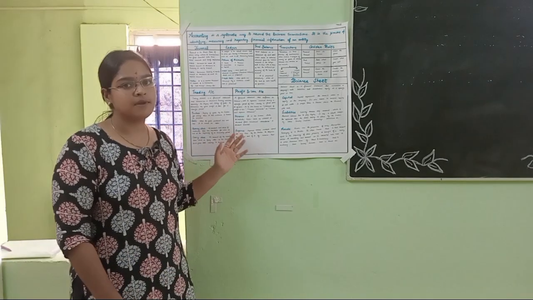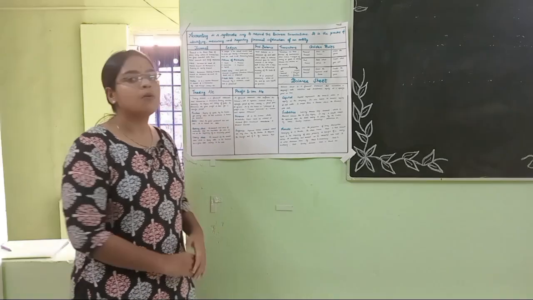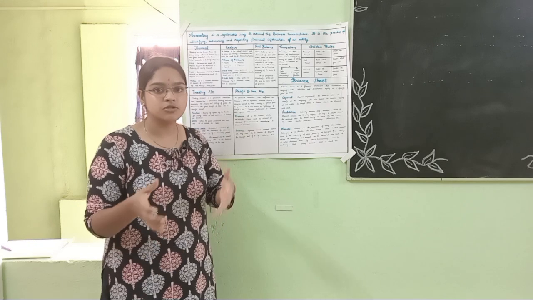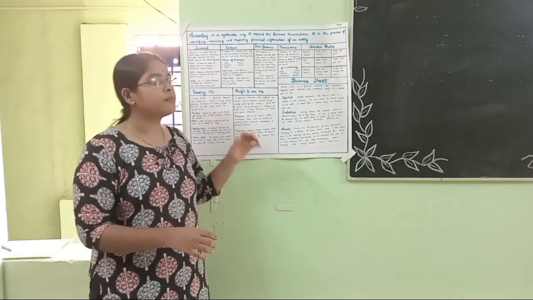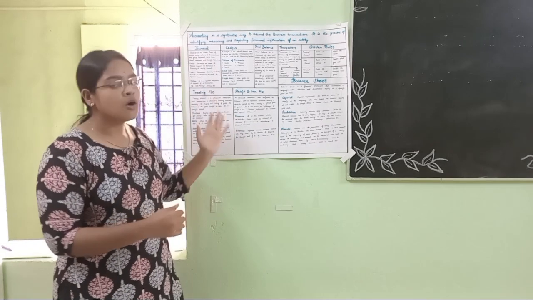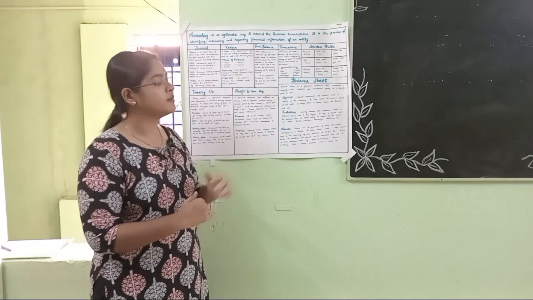Today I am going to explain about the basics of accounts. So what is an account? Account is the systematic process of recording all the business transactions of a company in a chronological order. The process of recording it is called accounting, and the definition goes like this. Accounting is the systematic process of recording the business transaction.